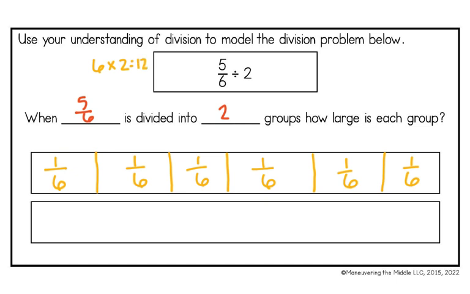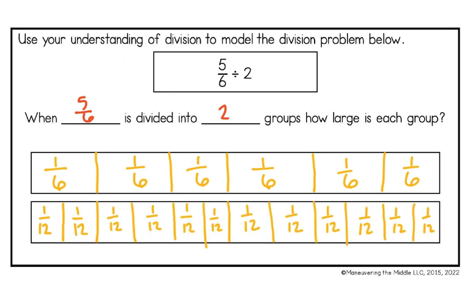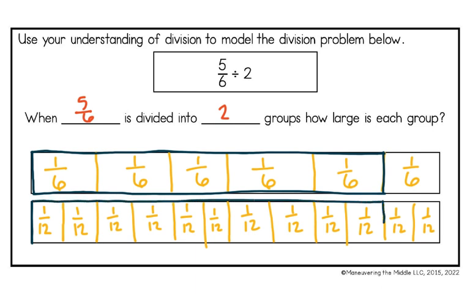So what I'm going to do is I'm going to take my 1/6 and cut it in half, and then each one of those boxes is going to be 1/12. So now that I have divided both my fraction bars, I'm going to go back up to my first fraction bar, and I'm going to block out 5/6. So I need 5 of my squares. I'm going to outline that in this dark blue. And I'm going to go down to my 12ths, and I'm going to do the same thing because we're going to have the same amount of pieces down here.